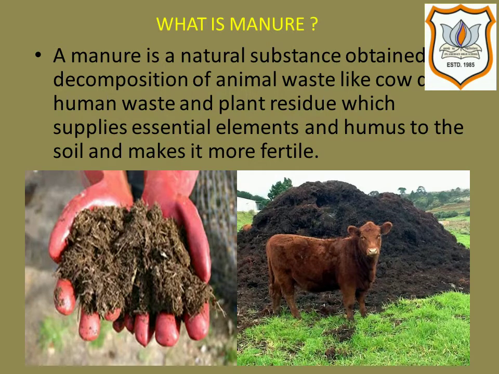Manure is prepared from animal waste, human waste and plant residue by the action of microorganisms. In order to prepare manure, farmers dump animal waste and plant waste in pits, at open places, and allow it to decompose slowly. The decomposition is carried out by some microorganisms. The decomposed animal and plant matter is used as organic manure.